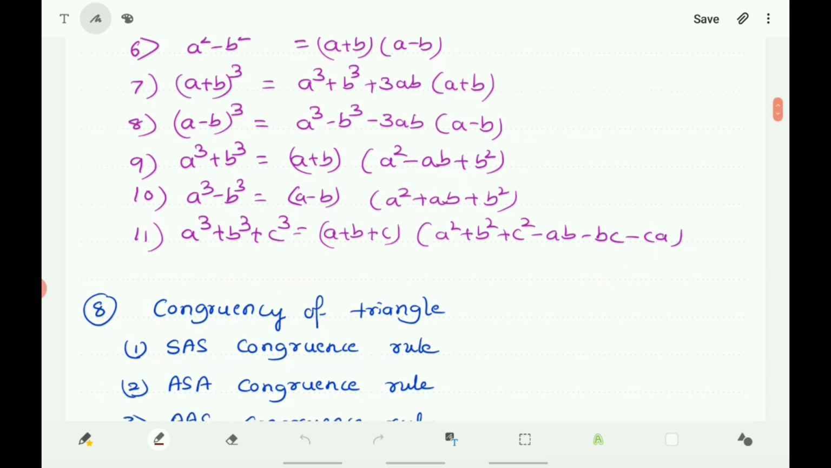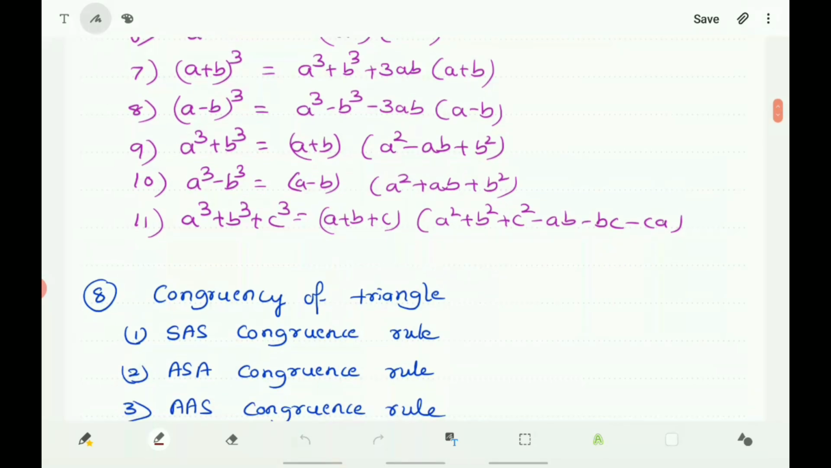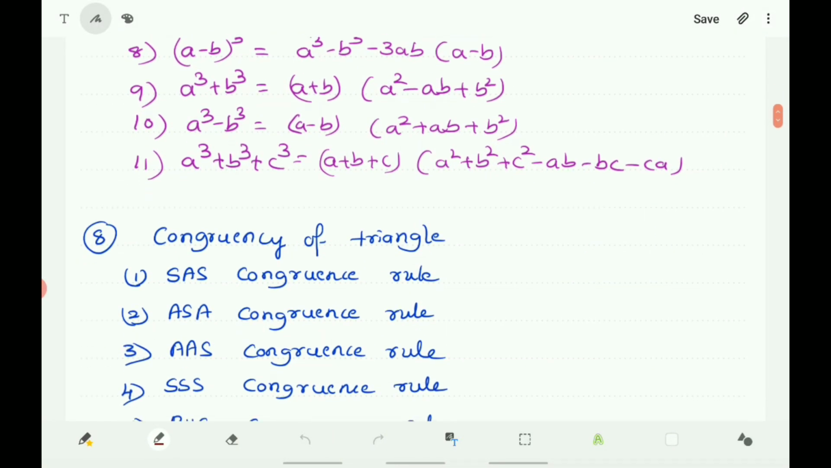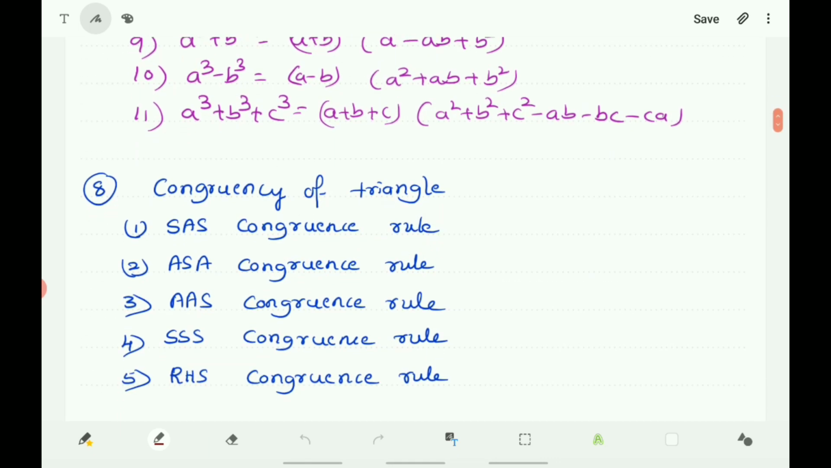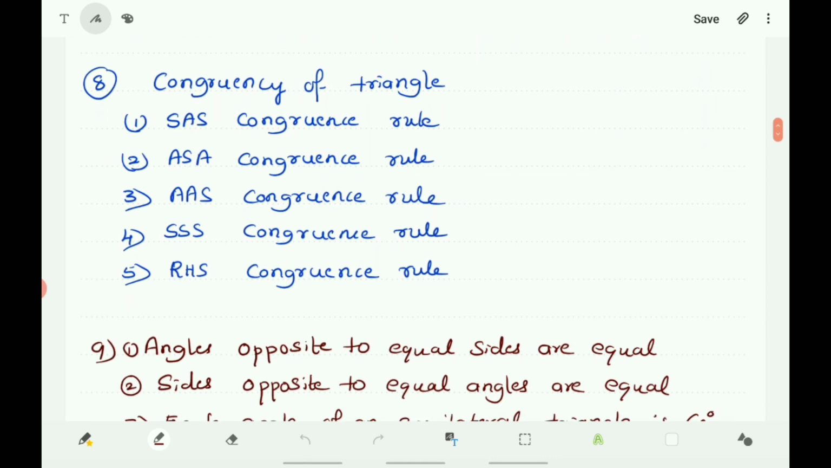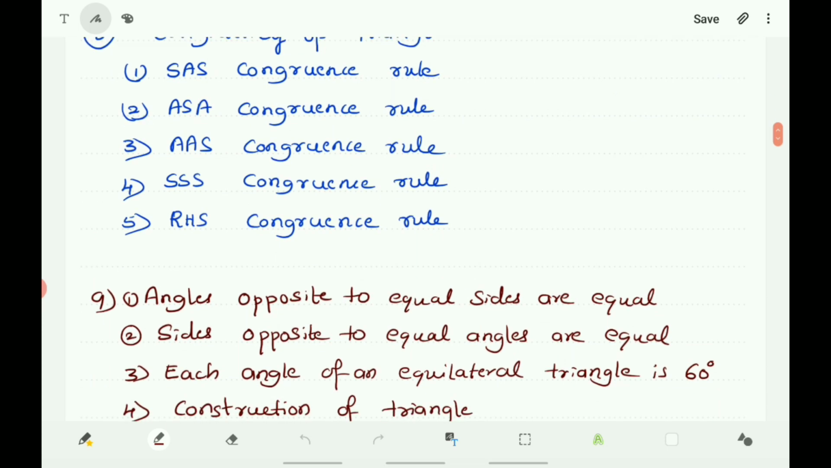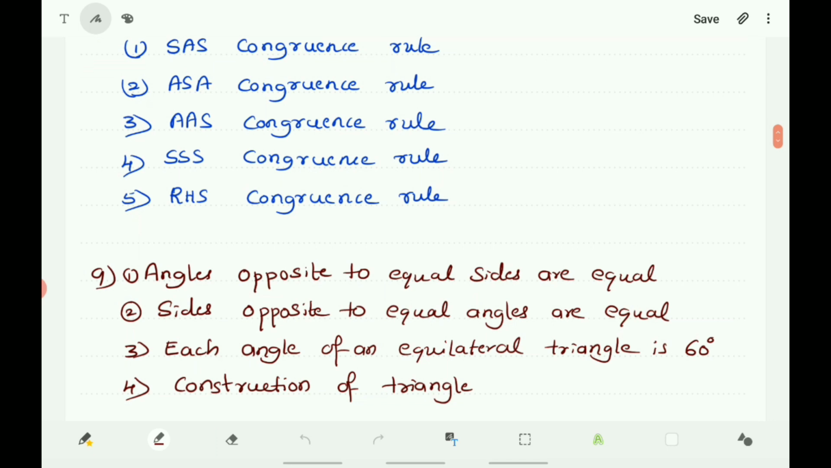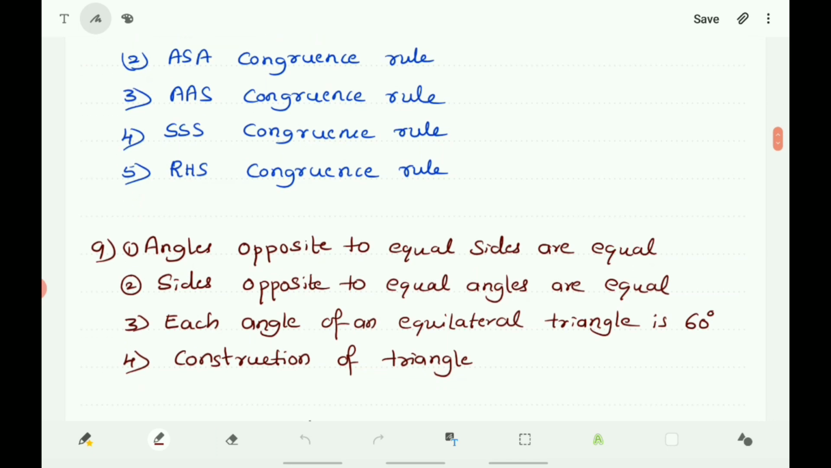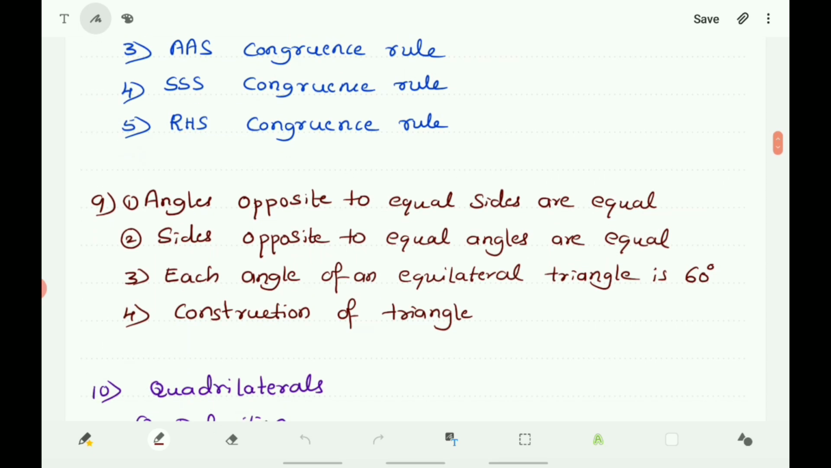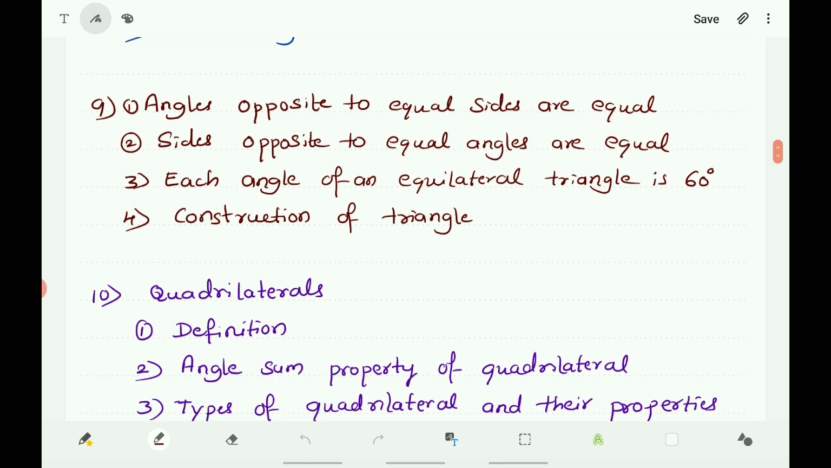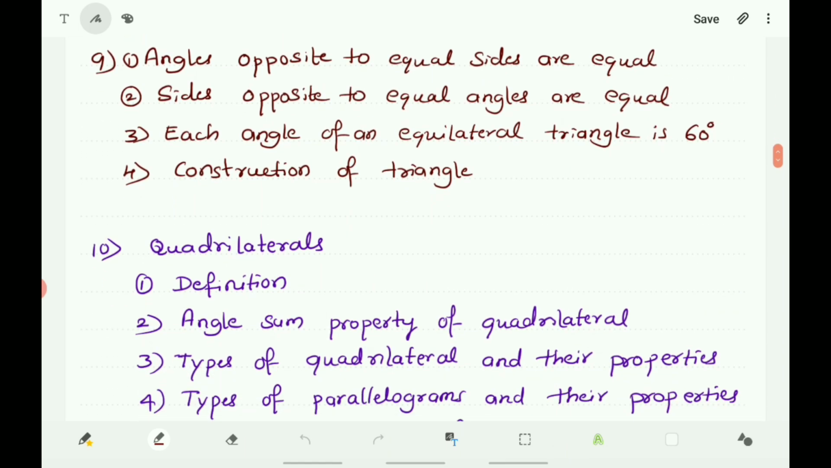Next, congruency of triangles. There are some congruence rules about the congruency of triangles: SAS congruence rule, ASA congruence rule, AAS congruence rule, SSS congruence rule, RHS congruence rule. And you know that angles opposite to equal sides of a triangle are equal. Sides opposite to equal angles are also equal. And each angle of an equilateral triangle is 60 degrees. And also you must know the construction of triangles. Next, quadrilaterals and their definition.